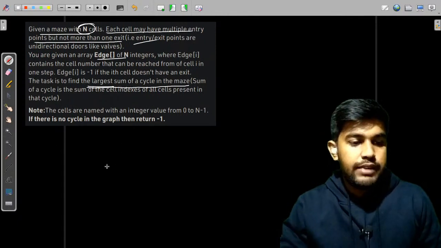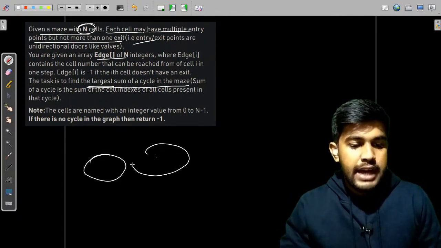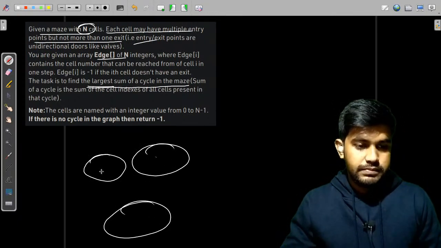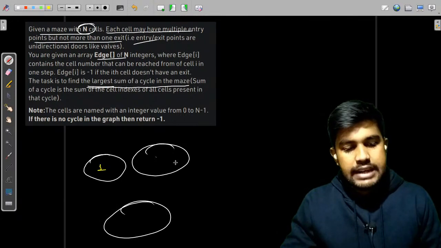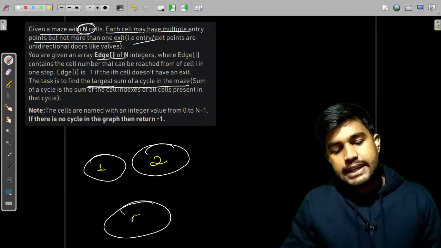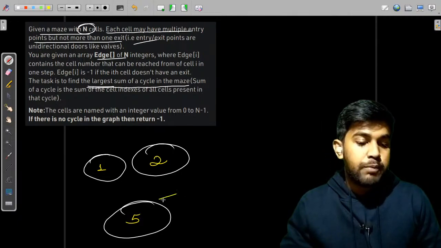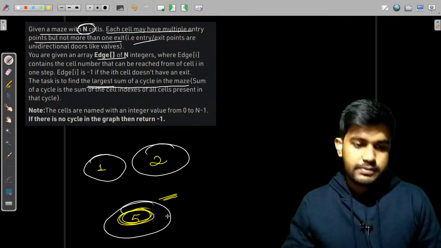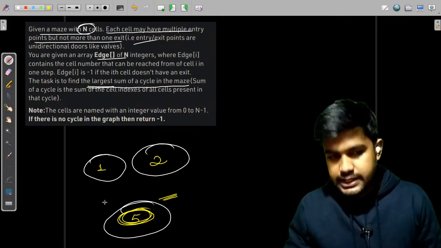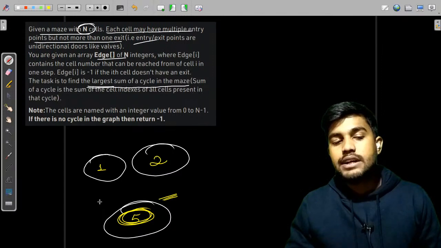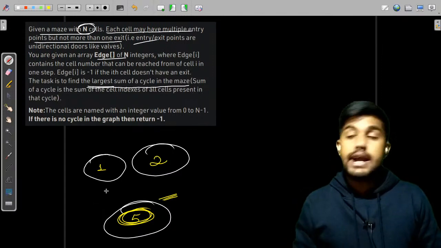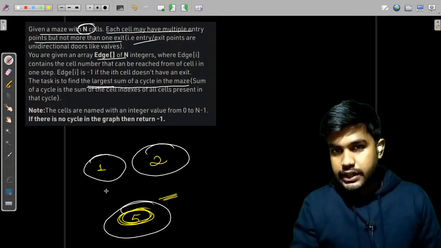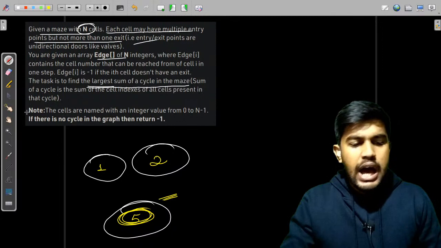So suppose we have a cycle like this, we have a cycle like this, we have a cycle like this. Then suppose the sum of this cycle is 1, this cycle is 2, and this cycle is 5. Then we need to report this one, that yes, 5 is our answer. Okay, this is how it is made. So we need to first find the loops, and we need to find the maximum sum of all the loops, and we need to return it. This is what we need to do. I hope this is clear.